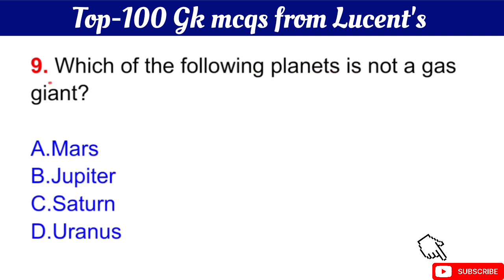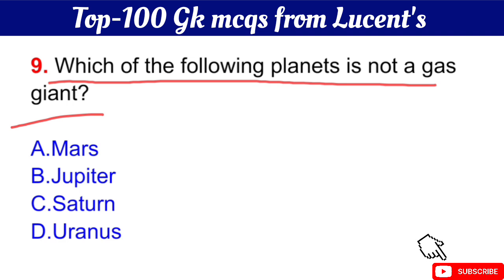Question number 9 is, which of the following planets is not a gas giant? The right answer is option A, Mars. Okay, Mars planet is not a gas giant.